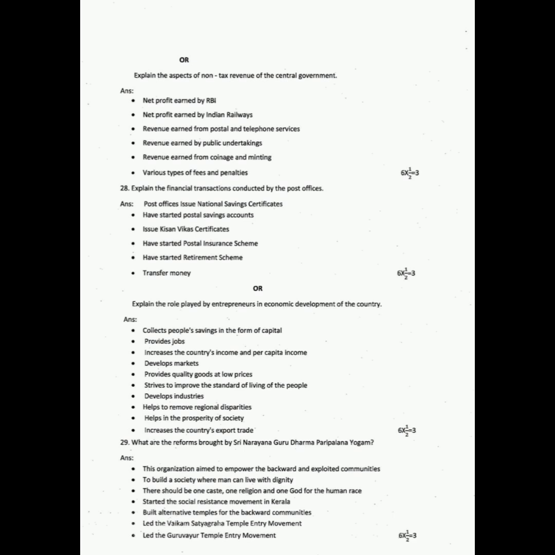Question 29. What are the reforms brought by Sri Narayana Guru Dharma Paripalana Yogam? Answer. This organization aimed to empower the backward and exploited communities, to build a society where man can live with dignity. There should be one caste, one religion, and one God for human race. Started the social resistance movement in Kerala, built alternative temples for the backward communities, led the Vaikom Satyagraha temple entry movement, led the Guruvayur temple entry movement.